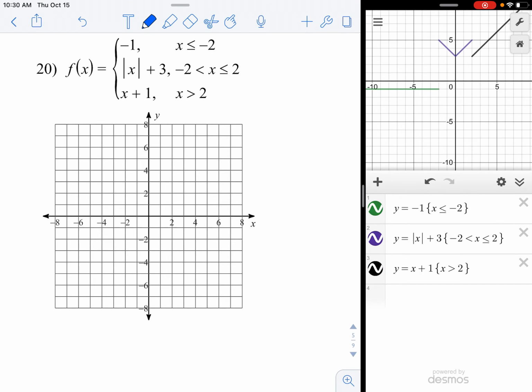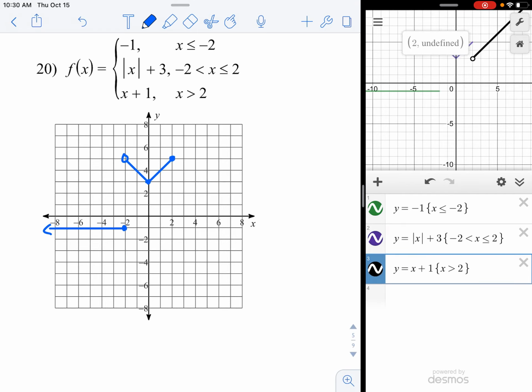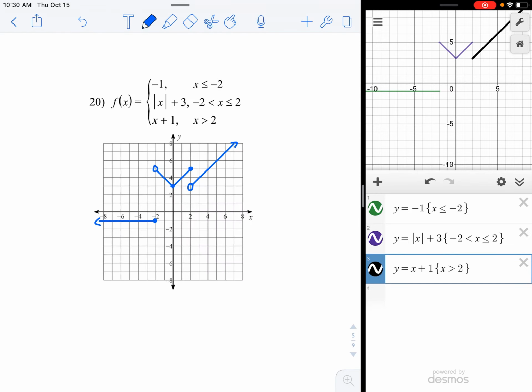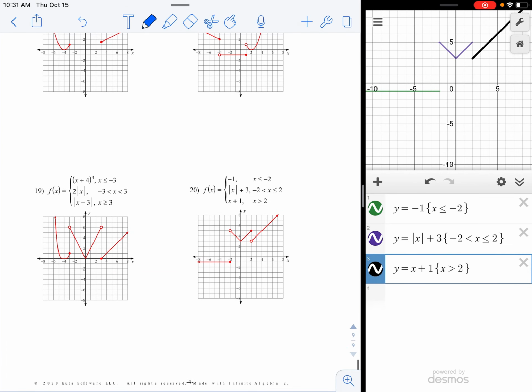So let's draw this in. First, the green horizontal part, -2, -1 is a dot, and the graph goes like that. The V shape was at about -2, 5 is a circle, 0, 3 is the vertex, 2, 5 is another dot. So my V shape goes like that. And then the slanted line, approximately, exactly at 2, 3, there's a circle, and then it sort of slopes up like so. And check number 20, that's how it should look. And there it is.